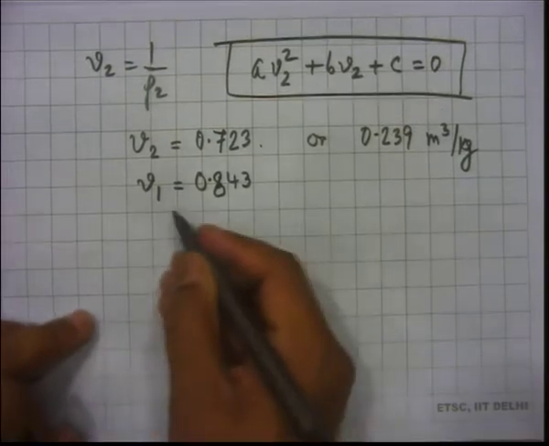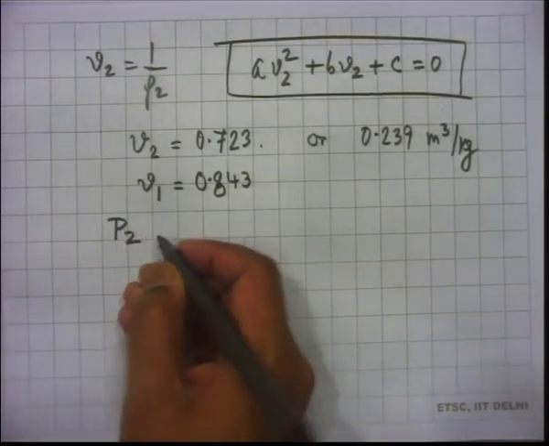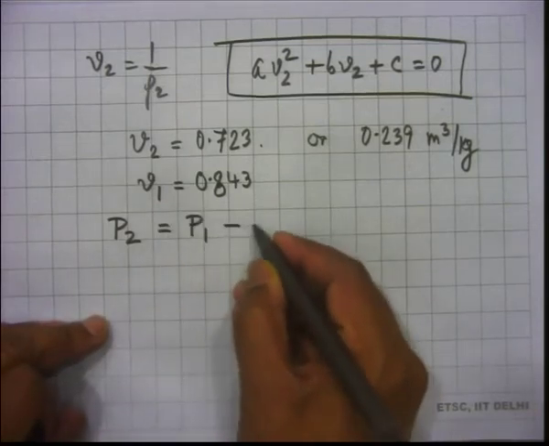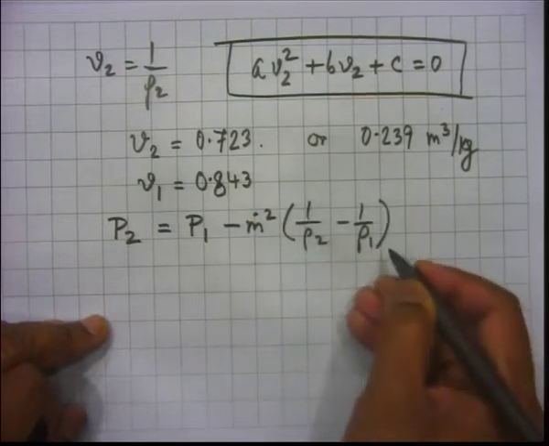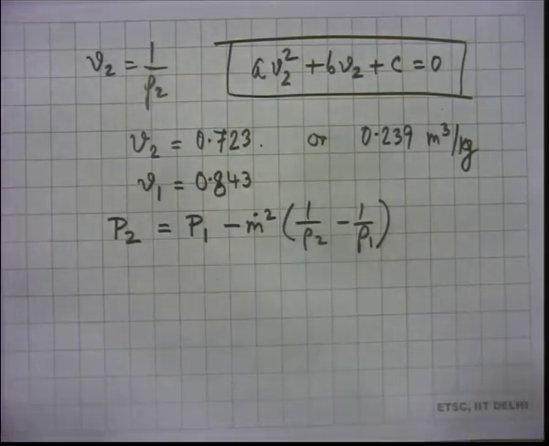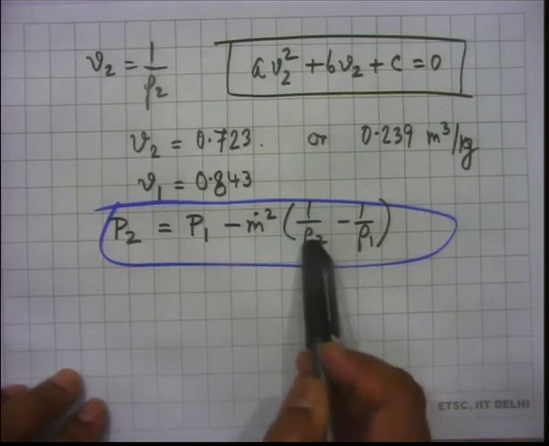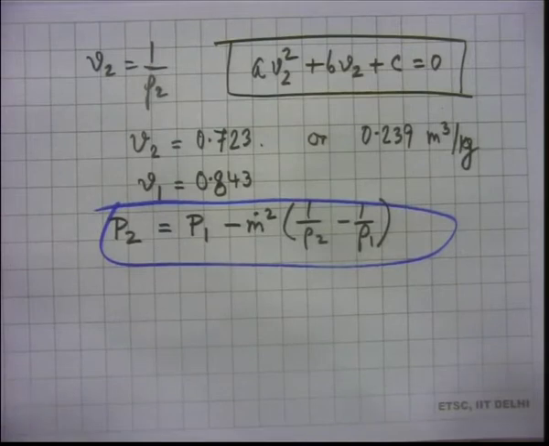And P2, thanks to the Rayleigh line expression that we had, should be P1 plus m dot squared times the difference of the specific volumes, from the Rayleigh line, not difficult. That is P2. We know 1 over rho 2, we know 1 over rho 1, we know m dot squared, we know P1. So, we can calculate P2.